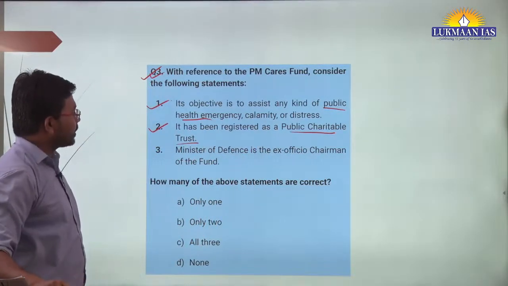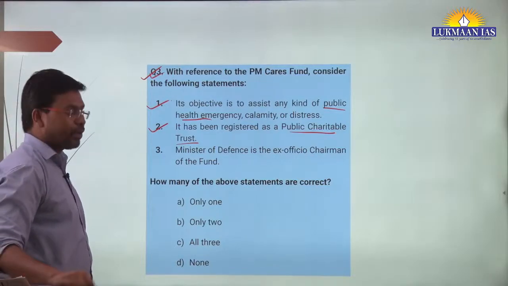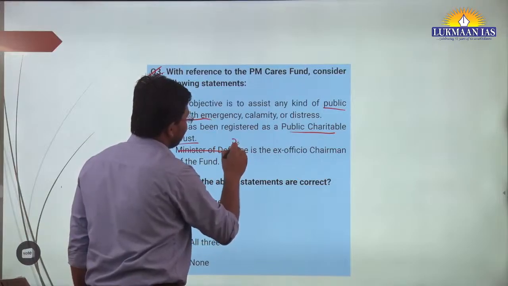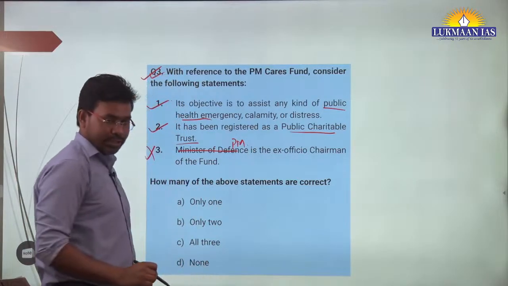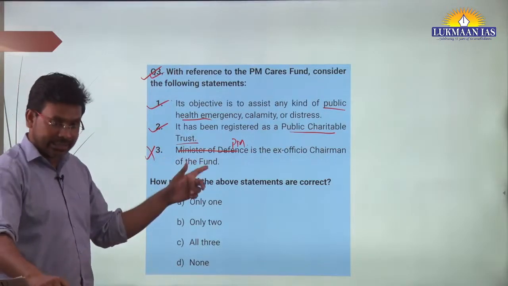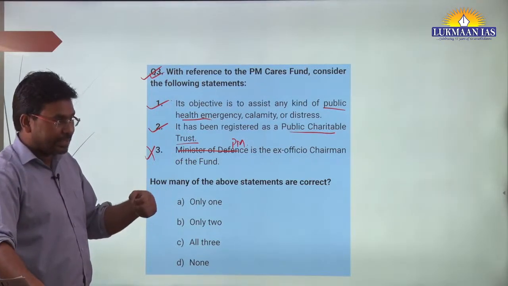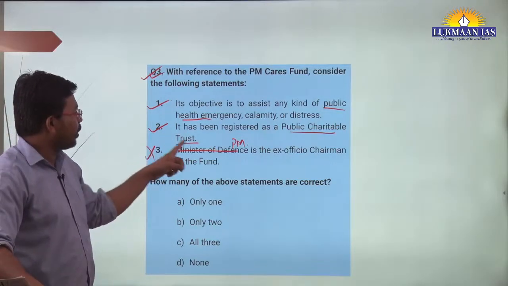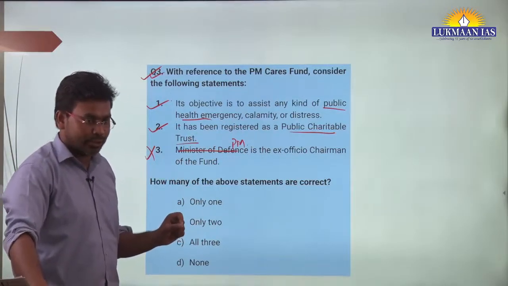Third, Minister of Defense is the ex officio chairman of the fund. This is wrong. The Prime Minister of India is the ex officio chairman. And there are other trustees also. Minister of Defense is a trustee. Minister of, let's say, Home Affairs is also a trustee. However, the Prime Minister of India is the ex officio chairman.